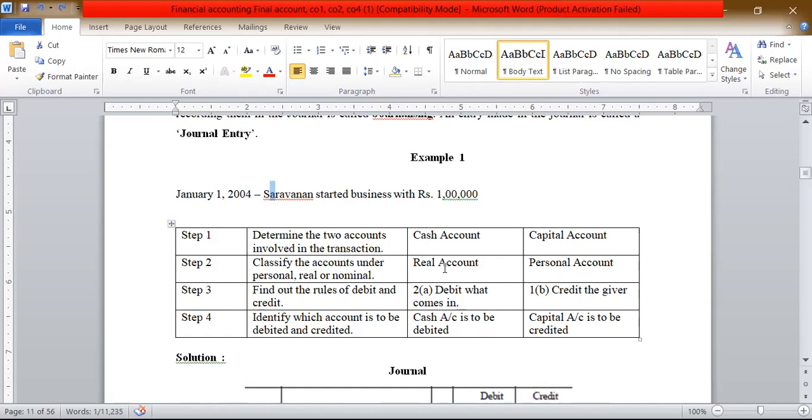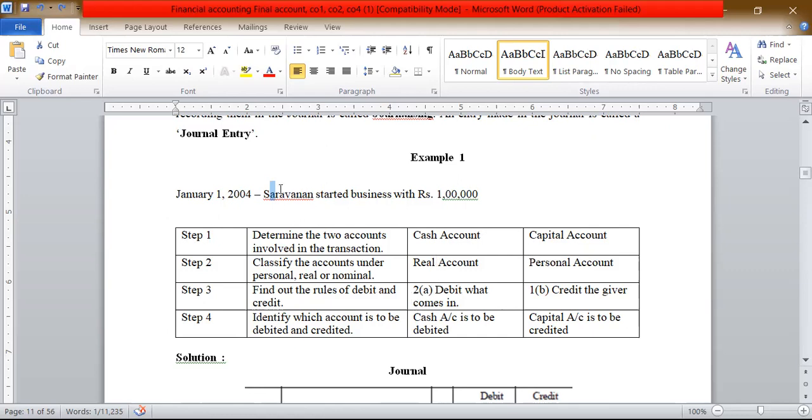According to the real account, debit what comes in. According to the personal account, credit the giver. Here, Saravanan invests the money in the business, so he is the giver according to personal account. Saravanan is a person. Now cash is the real account, and according to the real account, debit what comes in.